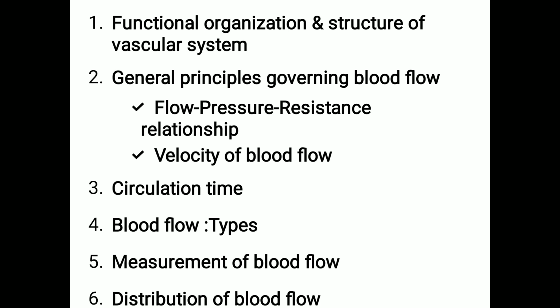What are the types of blood flow? Two types of blood flow are there: laminar blood flow and turbulent blood flow. And how to measure the blood flow by various methods like the Doppler flow meter, Fick's principle, which you have already studied in cardiac output measurement, and venous occlusion plethysmography. If you want to measure a very specific blood flow like renal blood flow, they use the PAH clearance method. And how the distribution of blood flow takes place.